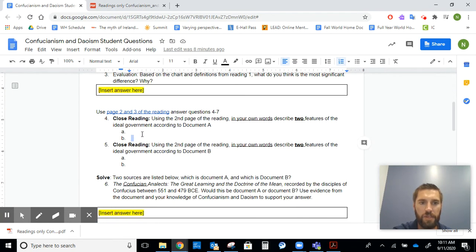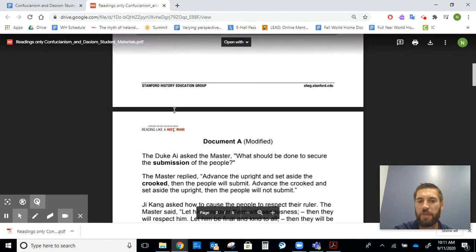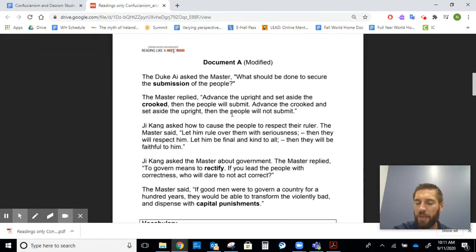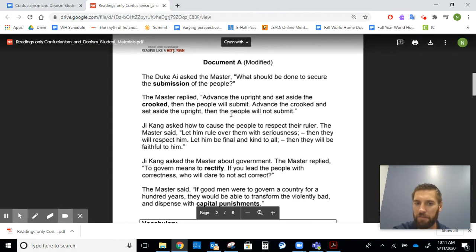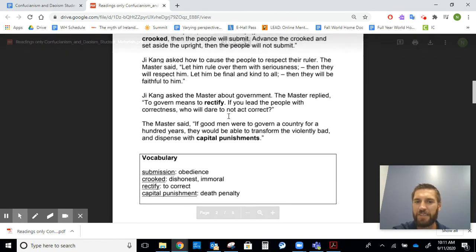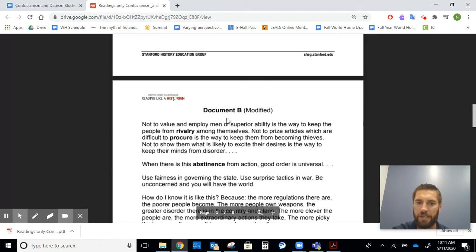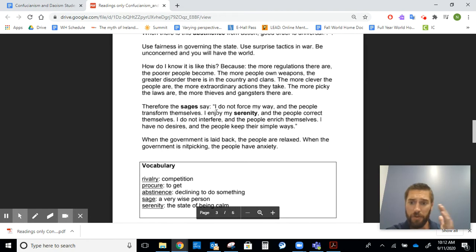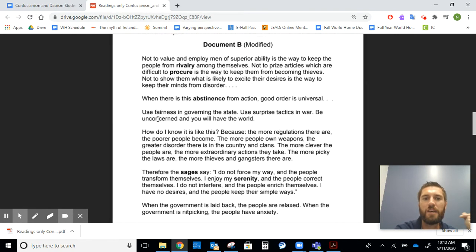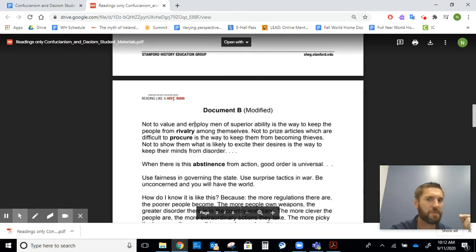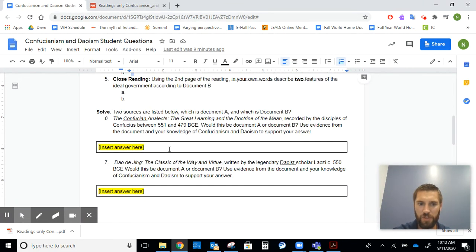Then you're going to roll on down to the next couple of pages, looking at these primary sources. As you read the primary sources, I want you to think about, according to document A, what is the best type of government, the ideal type of government, and what are those things those governments do? Same thing in document B. The other thing I really want you thinking about is, does this seem to be more in line with the Confucianist or more in line with the Taoist? Because that's what you do in questions 6 and 7, and you're going to justify your answer.